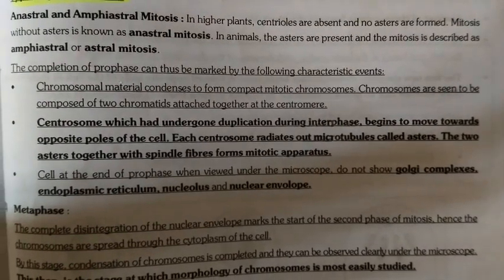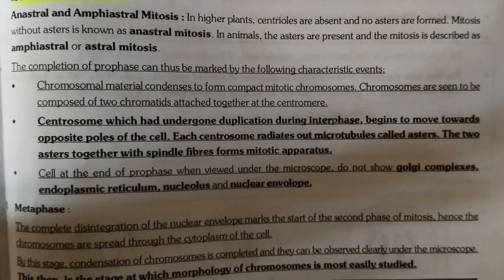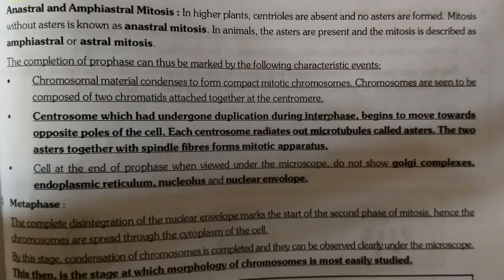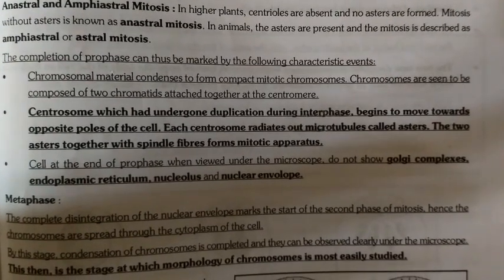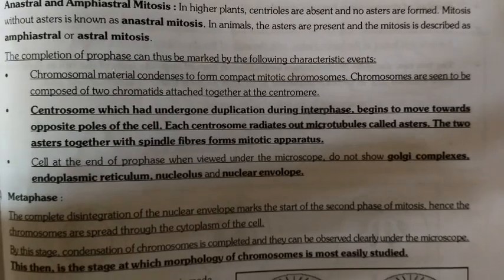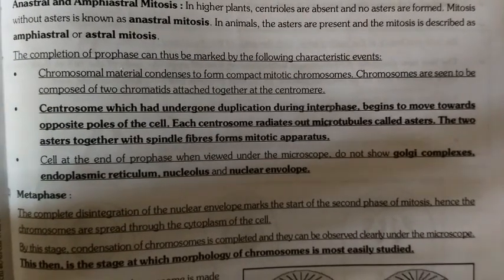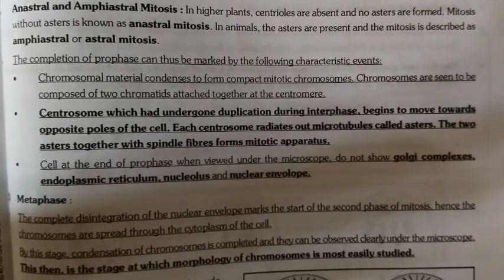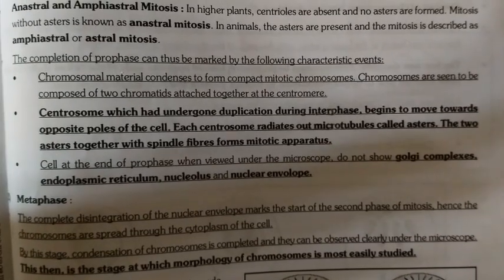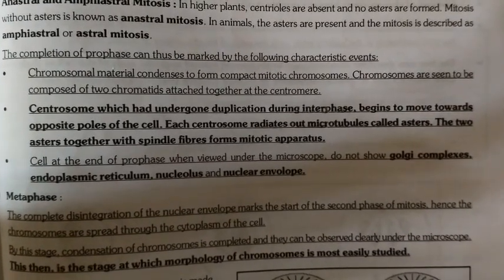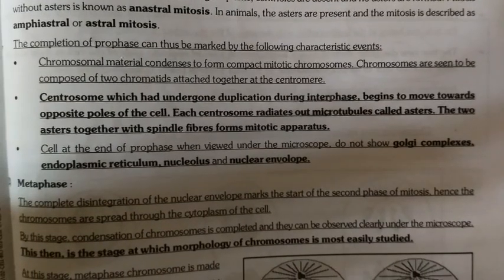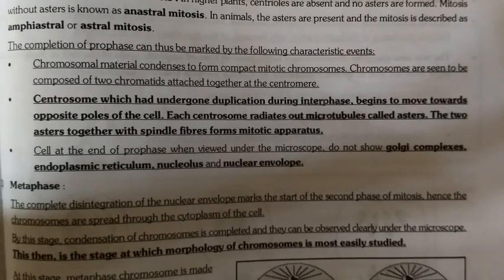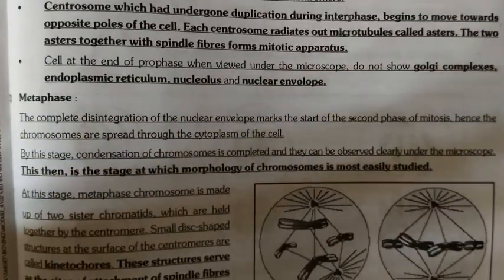to form compact mitotic chromosomes. Chromosomes are seen to be composed of two chromatids attached together at the centromere. Centrosomes, which had undergone duplication during interphase, begin to move towards opposite poles of the cell. Each centrosome radiates out microtubules called asters. The two asters together with spindle fibers form the mitotic apparatus. Cells at the end of prophase, when viewed under the microscope, do not show Golgi complex, endoplasmic reticulum, nucleolus, and nuclear envelope.